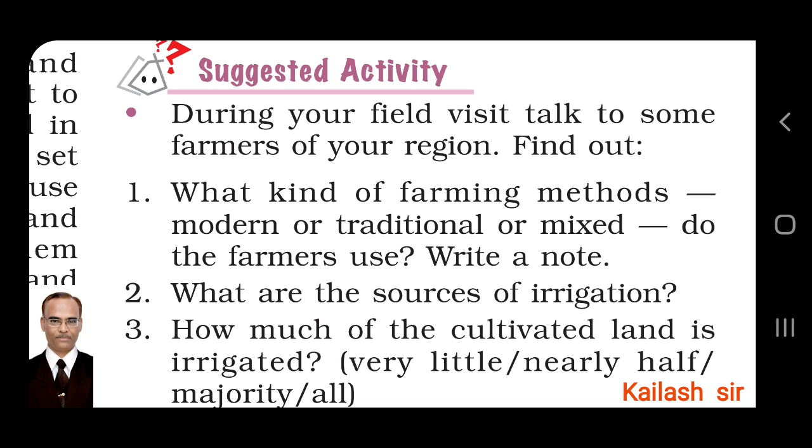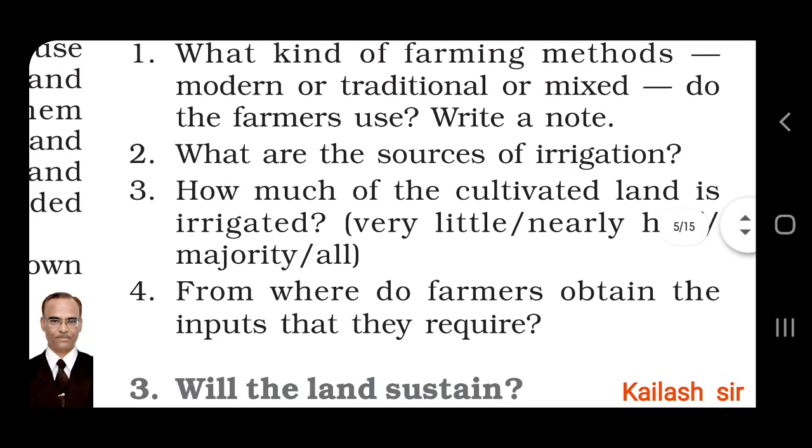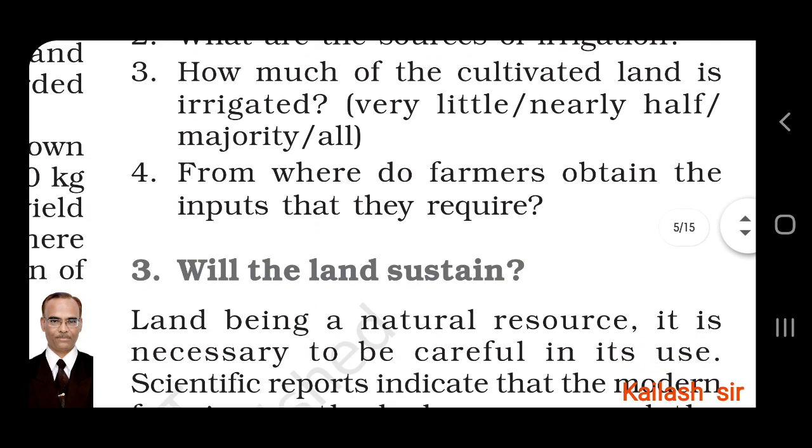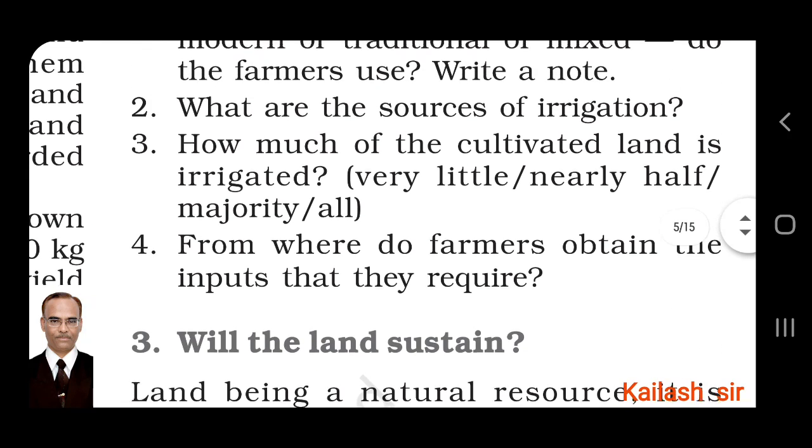We have to ask questions like, what kind of farming methods, modern or traditional or mixed, do the farmers use? You have to note it down. Second question, what are the sources of irrigation? Third, how much of the cultivated land is irrigated? Very little, nearly half, majority, all. These are the options available for the answer. Fourth, from where do farmers obtain the inputs that they require, the things that they require for production?